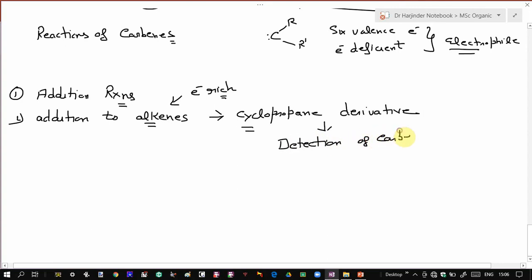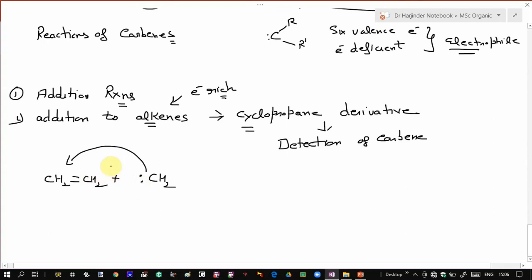If I take a very simple example, a simple ethylene molecule, and carry out addition of carbene, since this pi bond, this double bond, is a source of electrons and the carbene acts as an electrophile, simple addition takes place over this double bond.